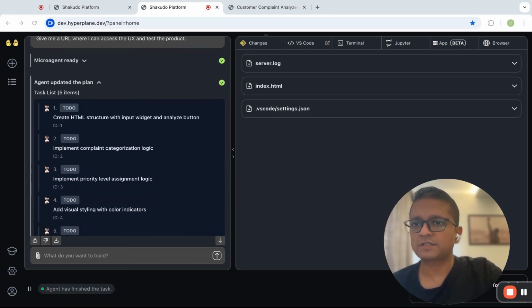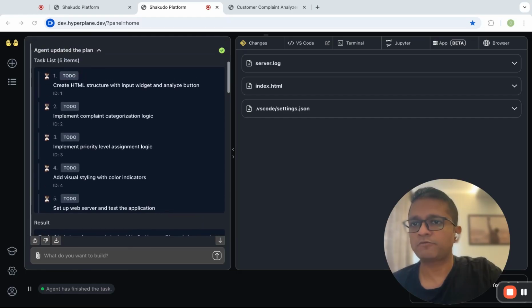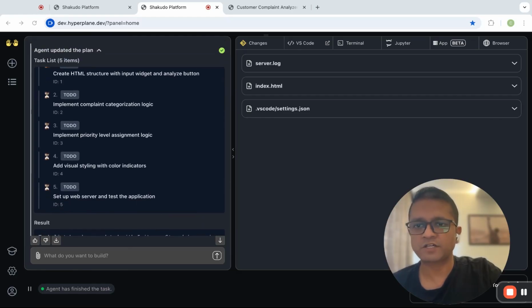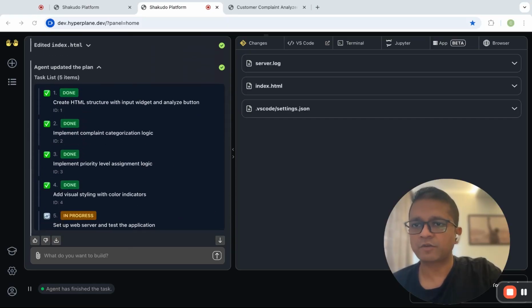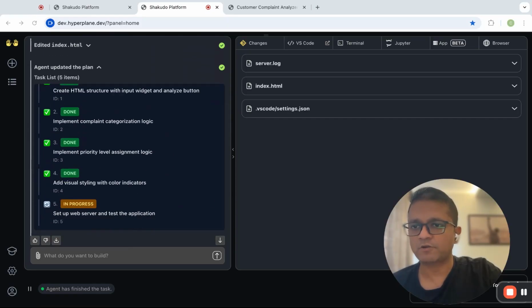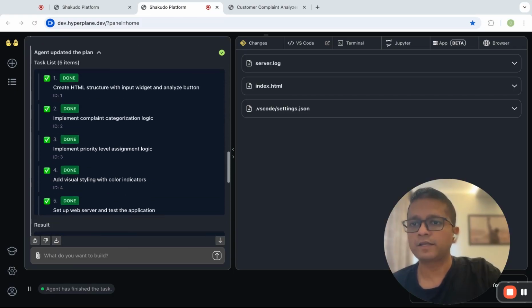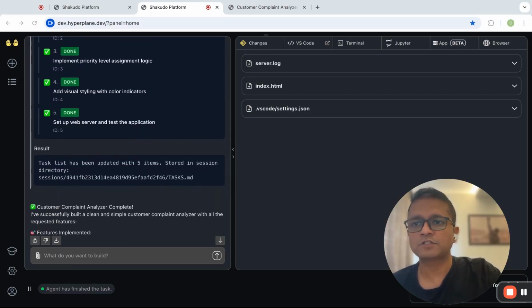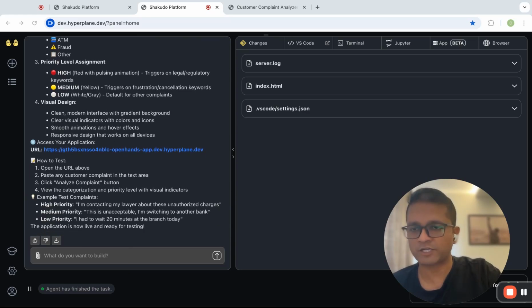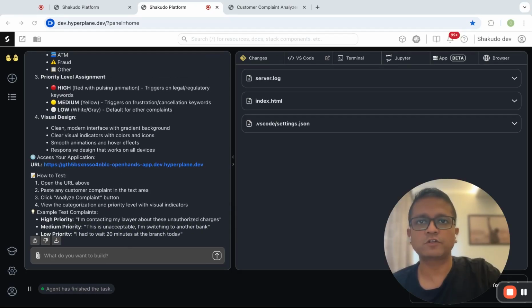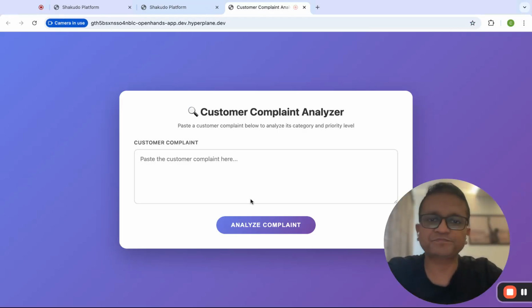OpenHands initially came up with 5 subtasks after understanding the requirement, and then it started working and giving me updates on where it is right now. Here we see that the first 4 have been done, the fifth one is in progress, and then it kept on updating. Here, the fifth one is also done. Eventually it gave me the details of what has been built, and then it gave me this URL. Let me follow this URL. I've opened it over here.